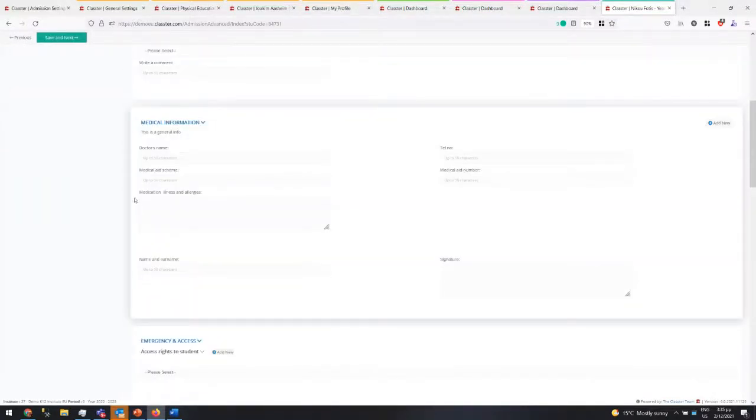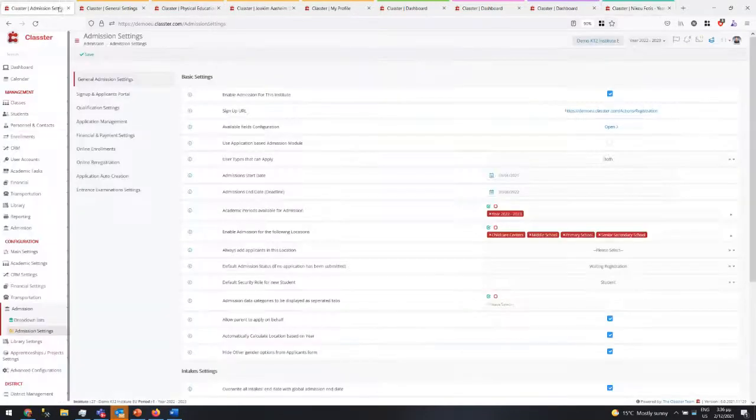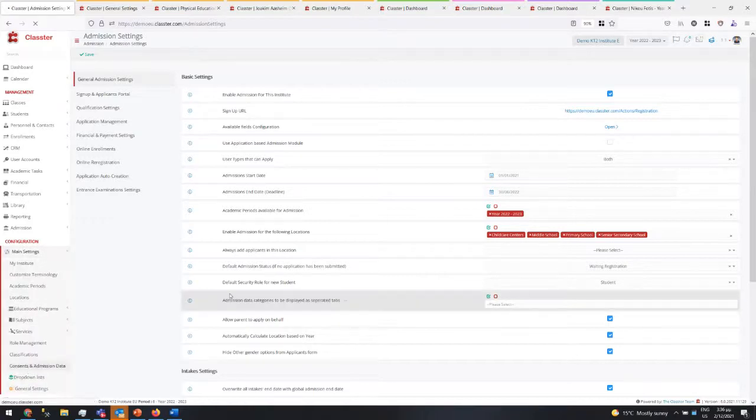Here you see this medical information. It is quite a lot of fields. Before, we had problems adding a lot of different fields. How do I do this now? The way of doing this is by presenting multiple admission documents under one admission document category. Let me explain this. This medical information is built in the main settings, consents and admission data.